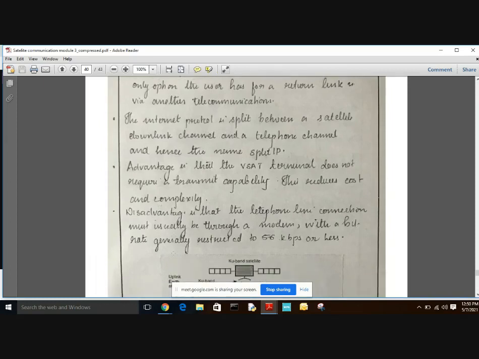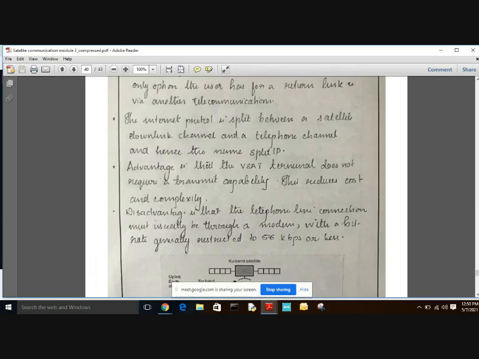The main reason we reduce the size of the antenna is the relation between antenna height and frequency: lambda equals C by F, where C is the velocity and F is the frequency. The minimum height of an antenna can be defined as lambda by 4. As the antenna height is reduced, the lambda value reduces and the frequency increases, that is, lambda is inversely proportional to frequency. So as frequency increases, the transmitted power also increases.